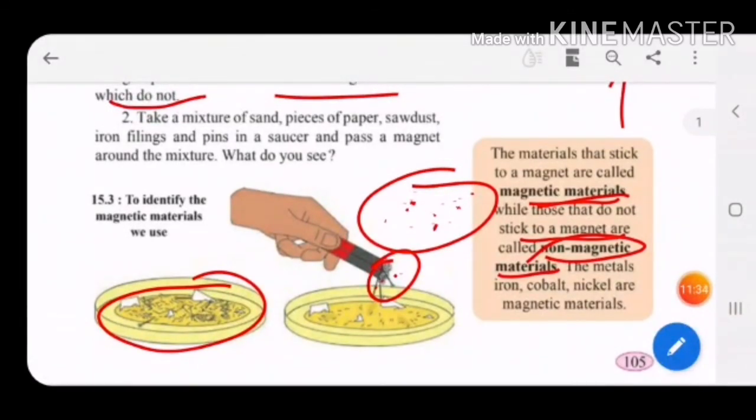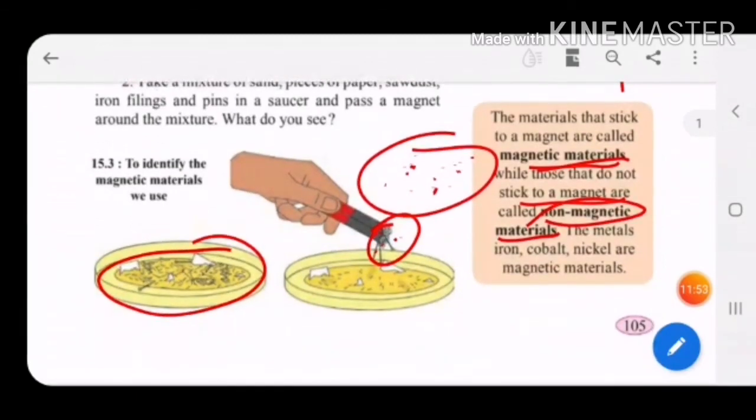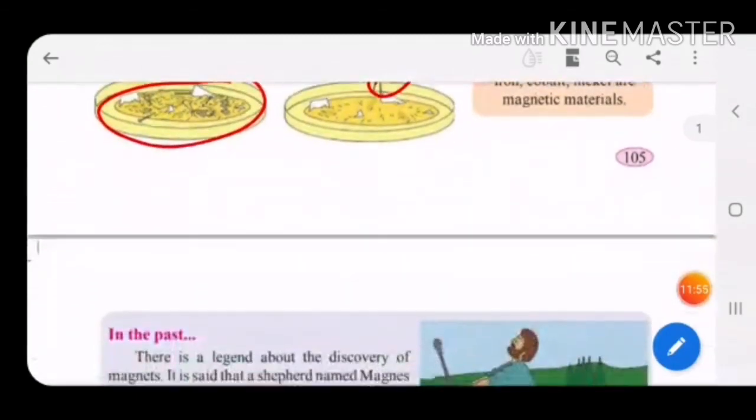In a saucer, we have taken a mixture of sand, pieces of paper, sawdust, iron filings and pins. Out of that we saw that to this bar magnet only iron filings and pins get attracted. So the materials which get attracted, or stick to the magnet, are called magnetic materials, and those that do not stick to the magnet are called non-magnetic materials.